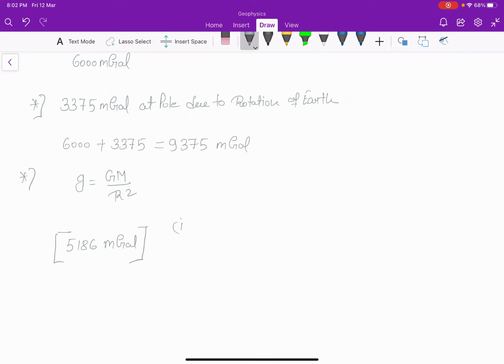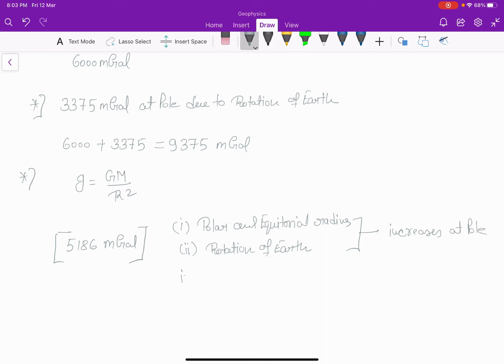First one is polar and equatorial radius. Second one is rotation of earth, and due to this the gravity value increases at pole.